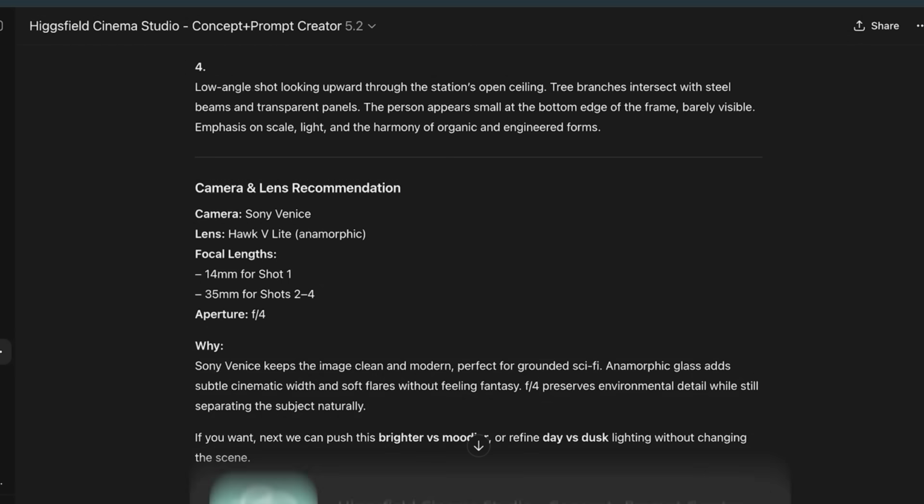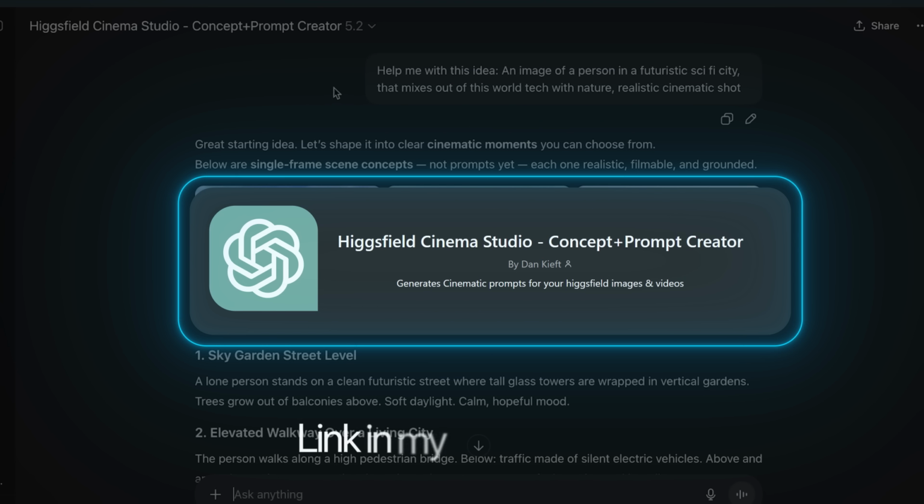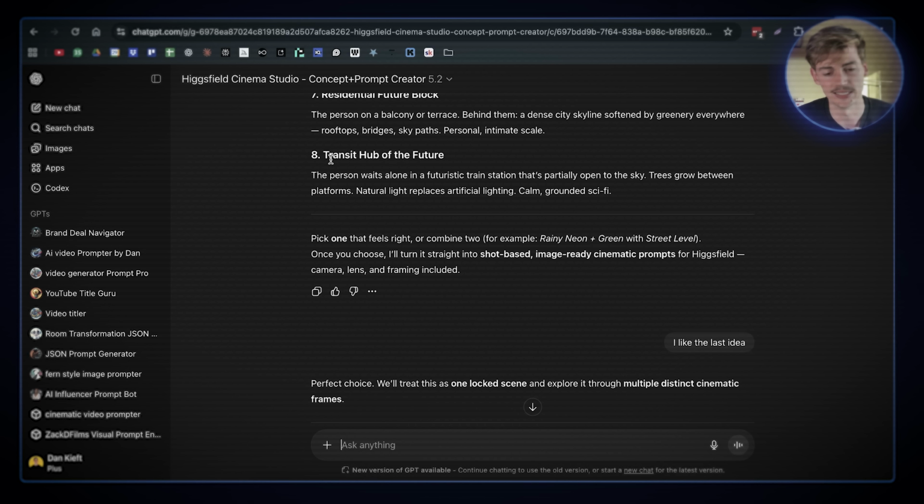The first important aspect is learning how to prompt. So for this, we're using this custom GPT. Again, I will leave the link to this in my community. It's specifically trained for helping you come up with creative ideas and also writing cinematic prompts for you.